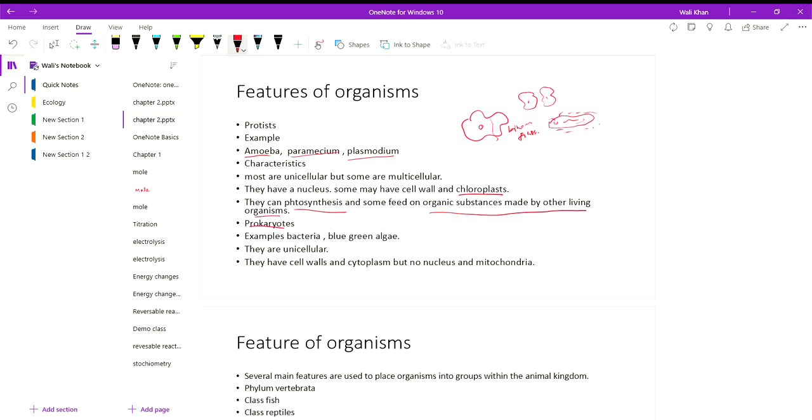Then we have prokaryotes. Examples are bacteria and blue-green algae. They are unicellular. They have a cell wall and cytoplasm, but no nucleus and mitochondria.